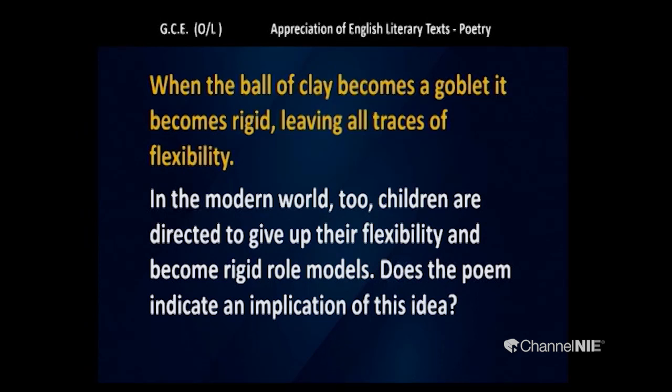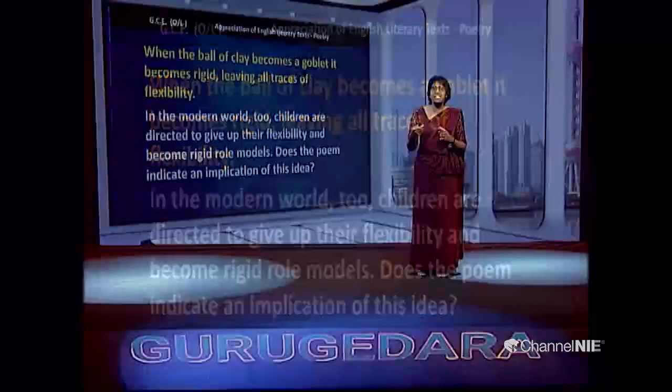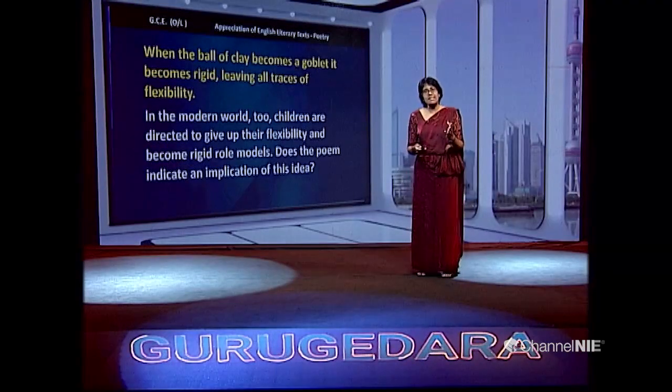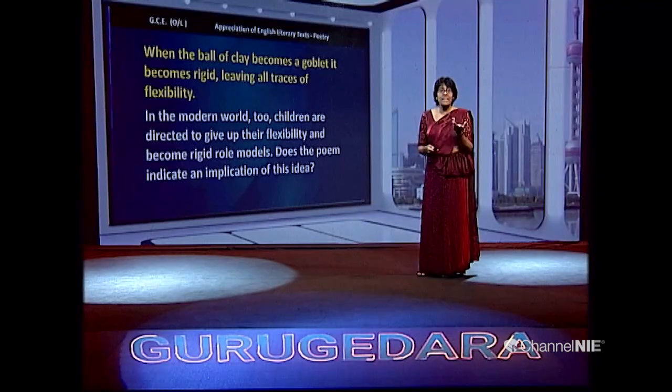Let's look at another question. When the ball of clay becomes a goblet, it becomes rigid, leaving all traces of flexibility. If you look at the question again, the ball of clay becomes a goblet and it becomes rigid, cannot have flexibility, leaves all the traces of flexibility. How can you justify this? How can you support that sentence? How can you discuss this sentence?